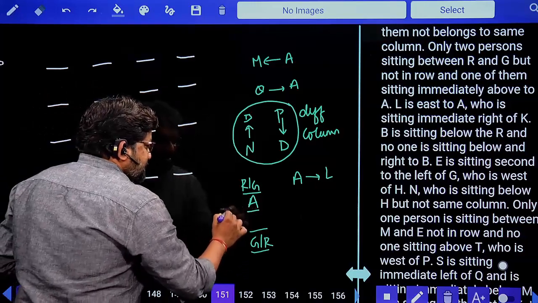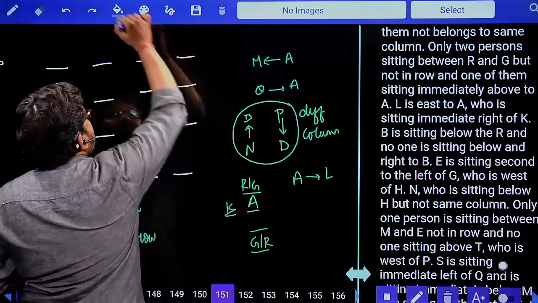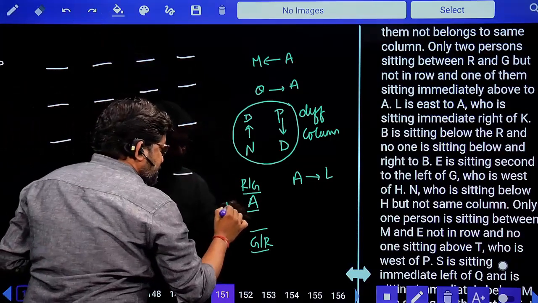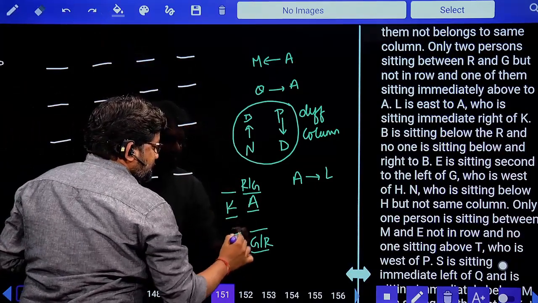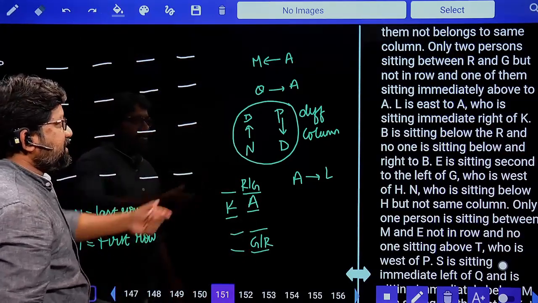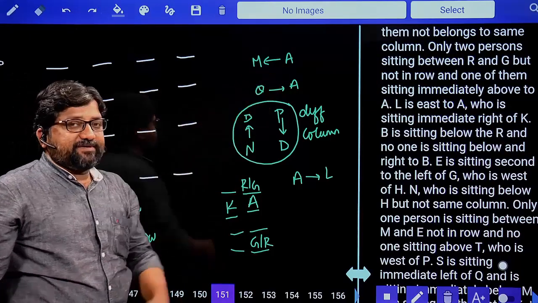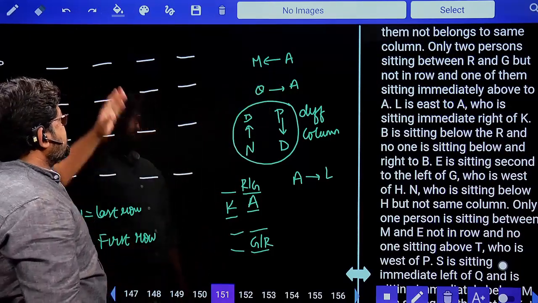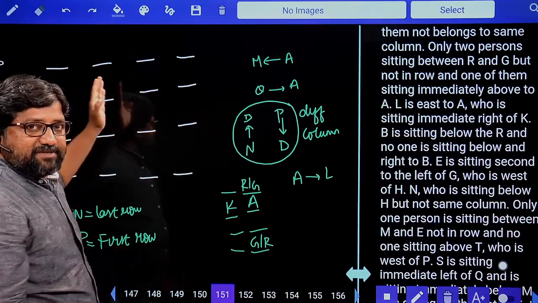This A is sitting to the immediate right of K. Yes, this information is important for us. Look at this. I told you earlier, to the left hand side of A, we have two persons, M and Q. Is this clear?